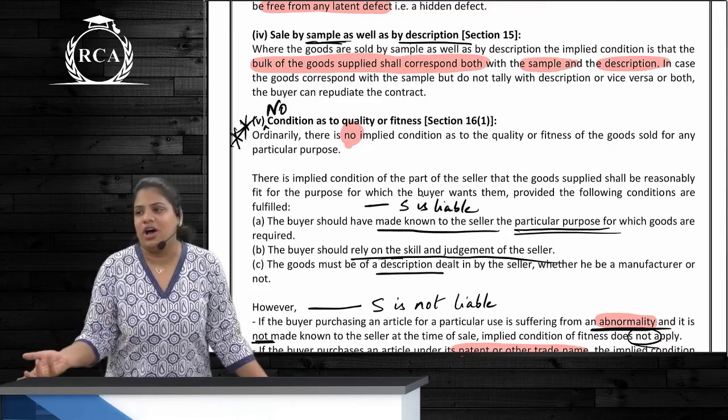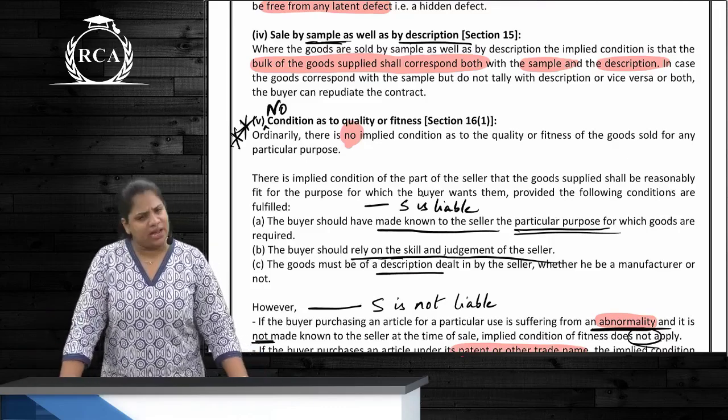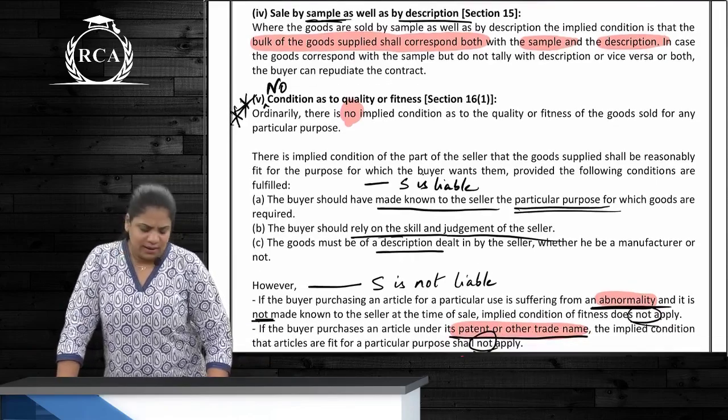It was not a pure refined sunflower oil. Can the buyer reject the goods? Yes, he can. Clear? Next one is what?